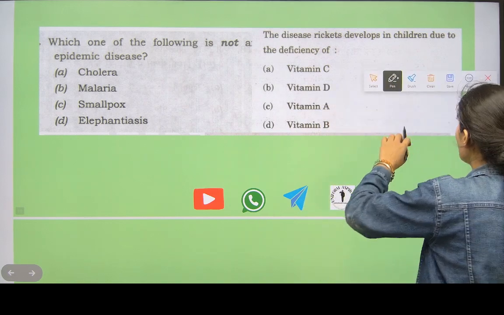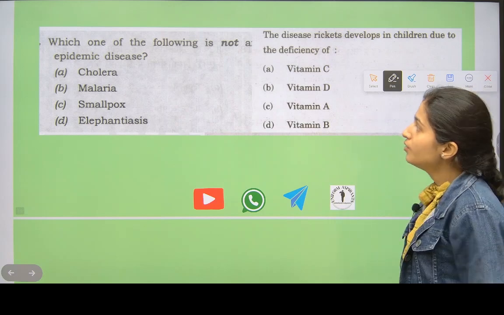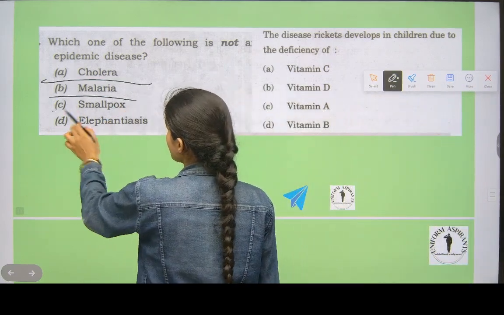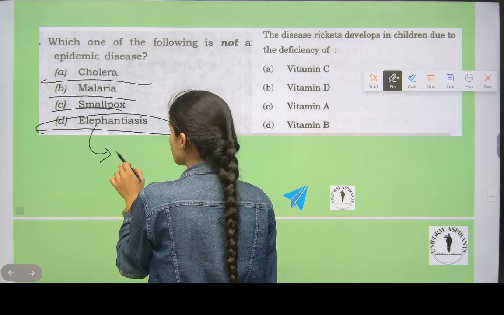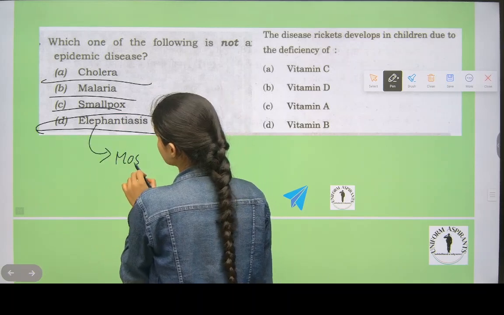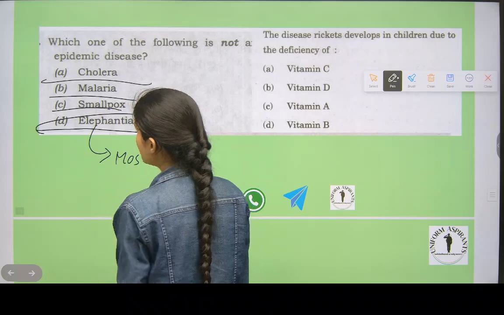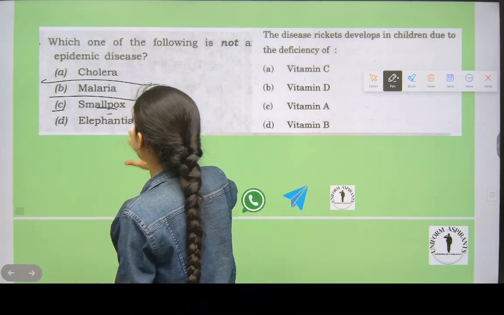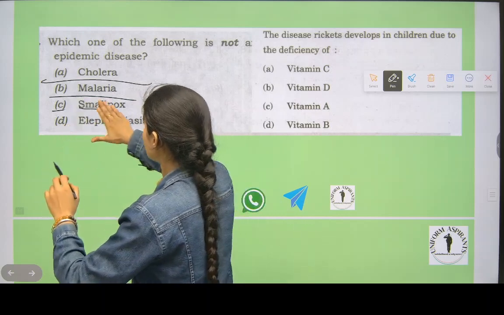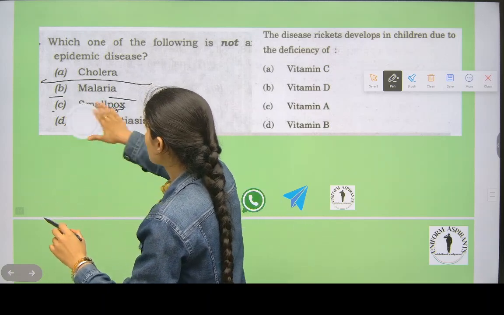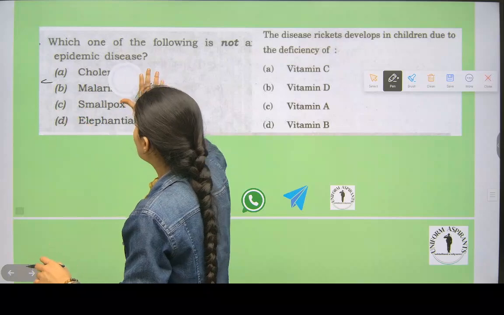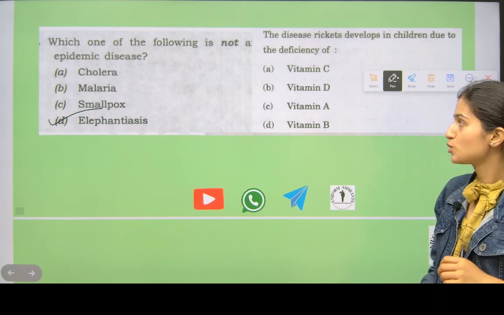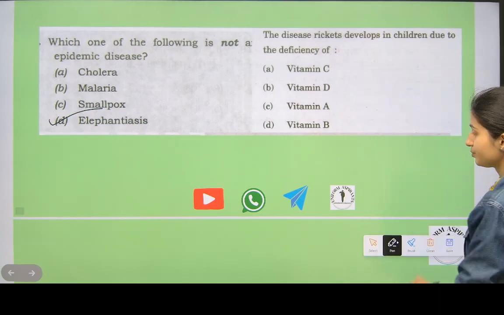See here, what will be the answer for this? Which one of the following is not an epidemic disease? Yes, this is an epidemic disease. Elephantitis, who carries it? Mosquito only, no? Yes, mosquito only carries it. Smallpox is also an epidemic disease. So what will be the answer? Elephantitis. Okay.